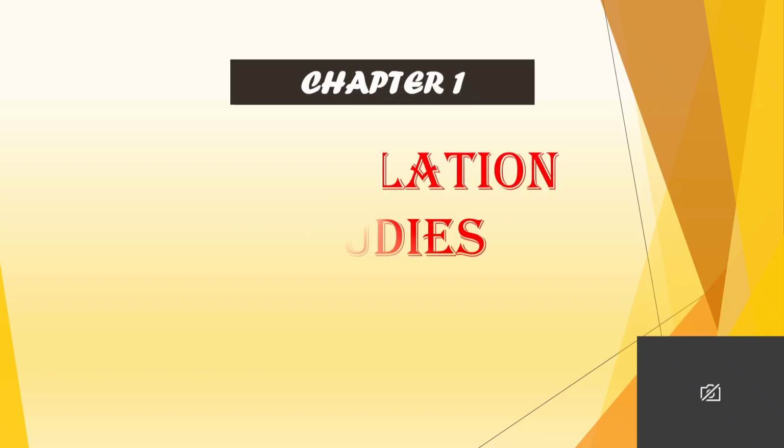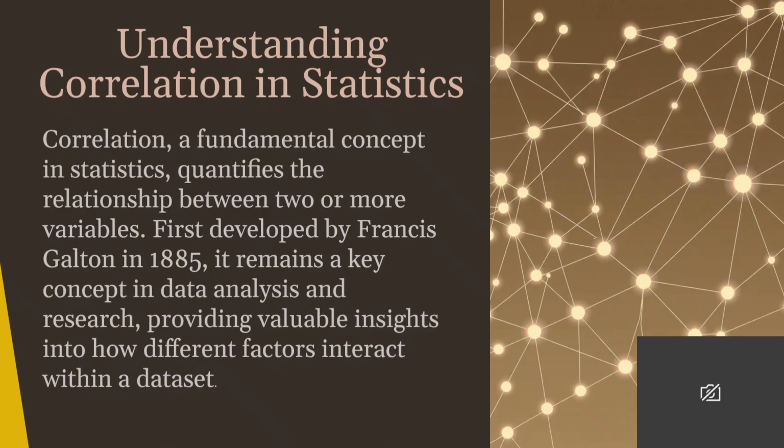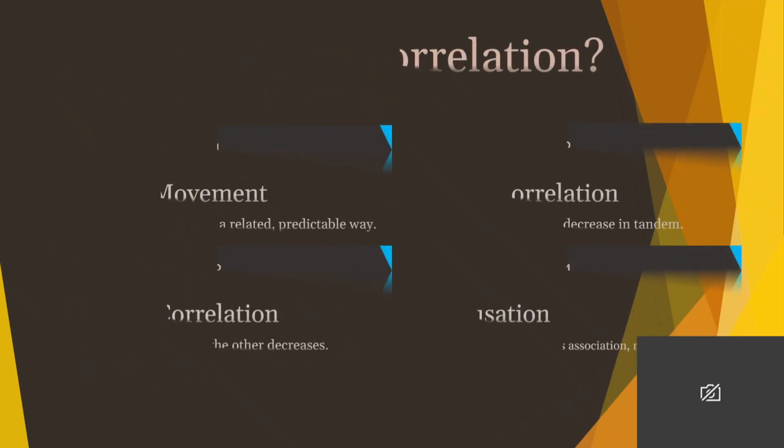Chapter 1: Correlation Studies. Understanding correlation in statistics. Correlation is a fundamental concept in statistics. It quantifies the relationship between two or more variables. First developed by Francis Galton in 1885, it remains a key concept in data analysis and research, providing valuable insight into how different factors interact within a data set. So, what exactly is correlation?